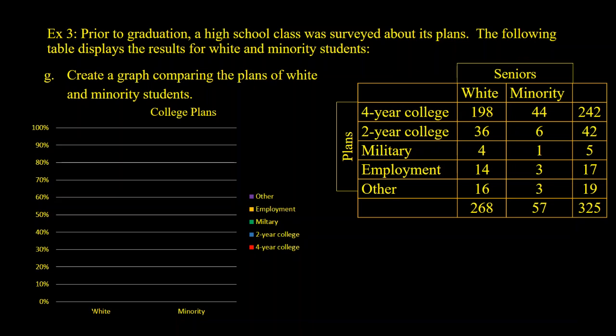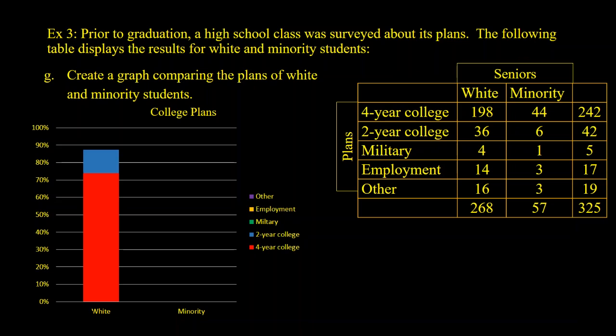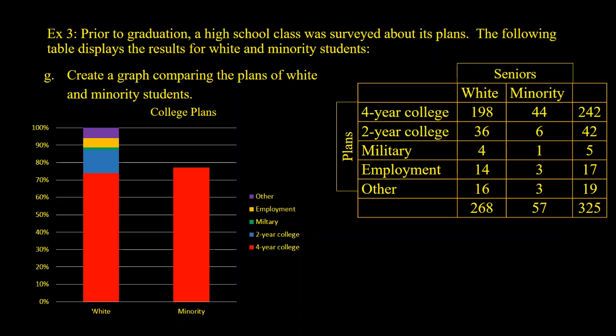For whites, we had our red percentage there, 70-some percent, 74% or so. We put our 2-year college on top, military, employment, and other. And so that totals up to 100%. That's all the options that were permitted. We'll do the same thing for minorities. This would be a pretty simple one to do by hand. So now for 4-year college for minorities, you can see it was a little bit higher. Then we do our blue chunk, our green, our yellow, and our purple.